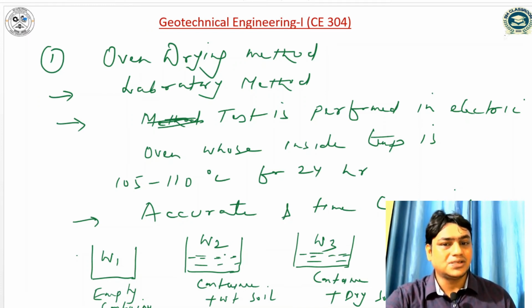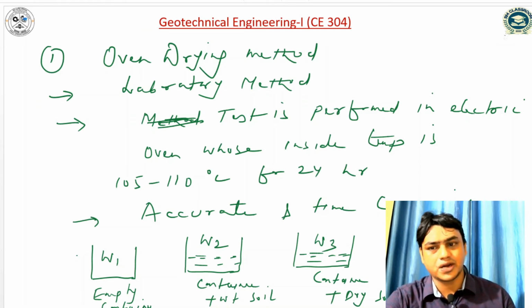And the third one is, after weighing and measuring the weight, let us say it is W2, put this container plus wet soil into the oven and record the time, and after 24 hours you have to remove this container and weigh it once again. So the water content,